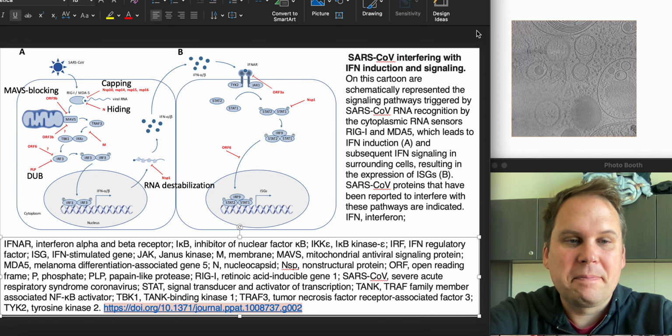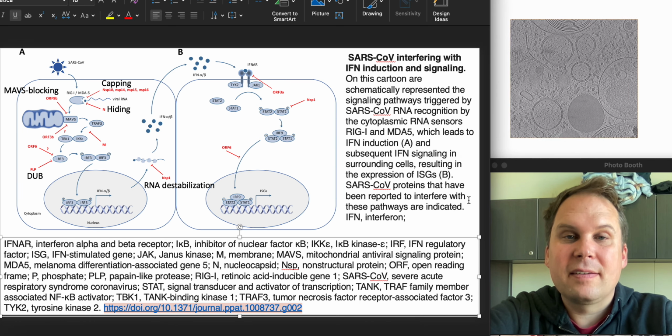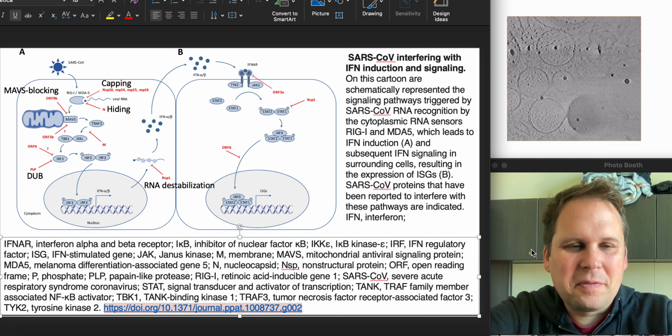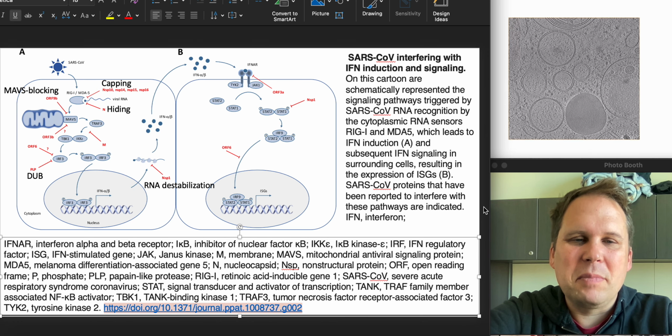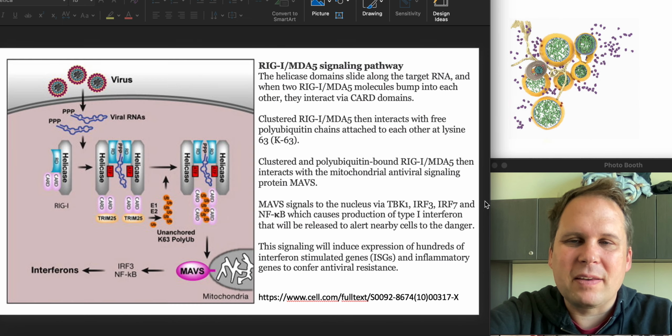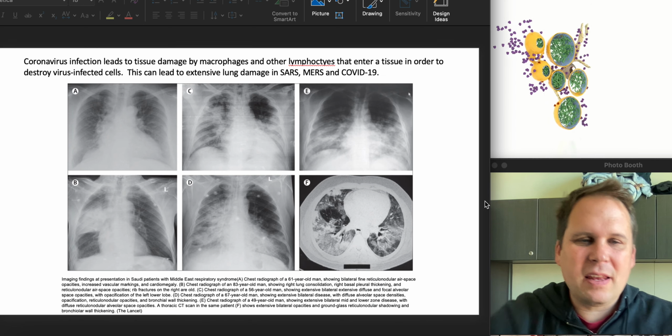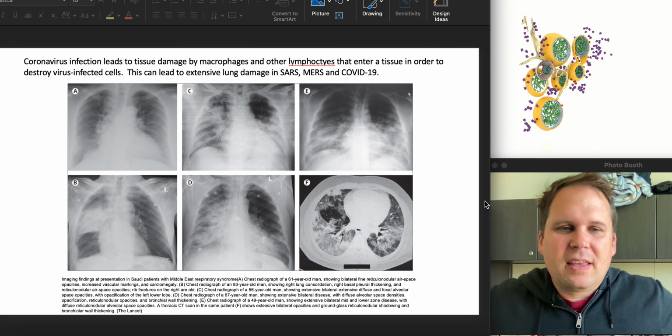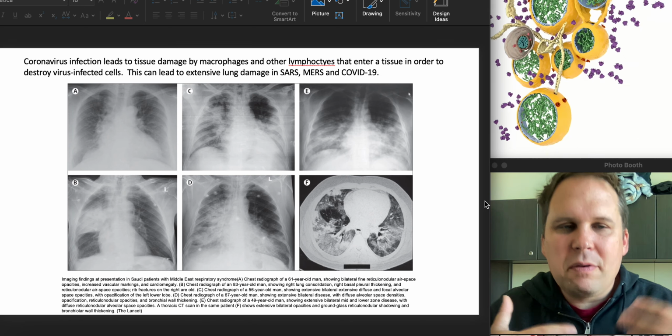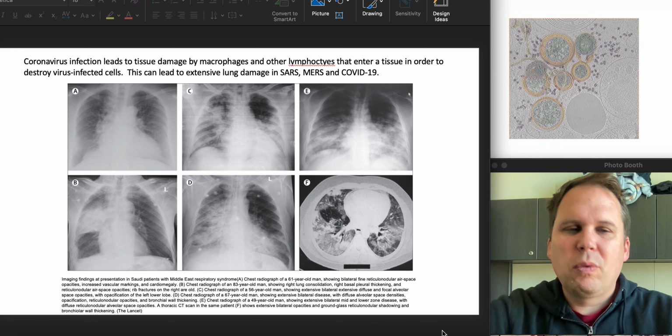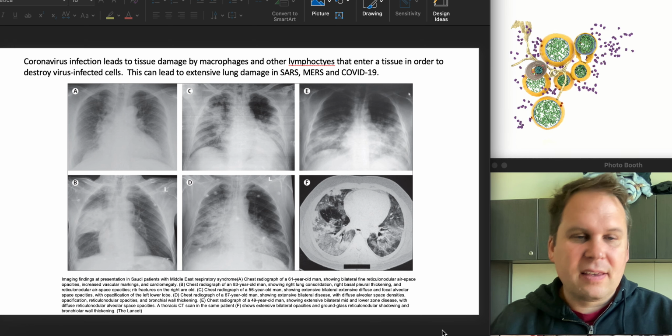Okay. Let's talk SARS-CoV-2 and intracellular immunity. There's a lot to talk about here, so let's go back to the beginning. We're going to cover disease first, and then we're going to cover how the virus is actually able to do this by basically evading the intracellular immune response. So, step one, what does coronavirus disease look like?